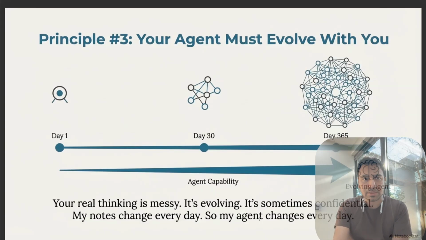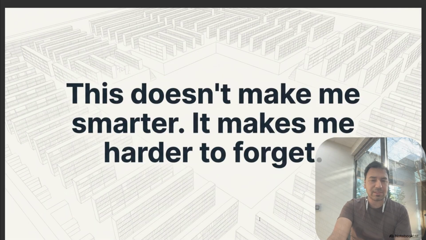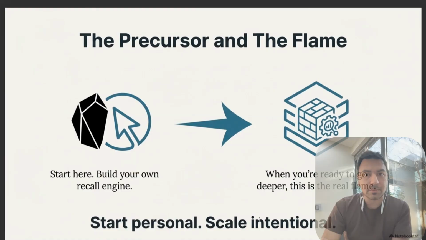Check your license agreements. The other benefit is I'm running my whole day on my computer. All my notes are on my computer, and my agent should be as fresh as me when I ask questions. It just makes me efficient, right? So this is the efficiency gain which we are getting, which is I'm able to recall whatever I need to recall when people ask me, and I'm very fast at it.